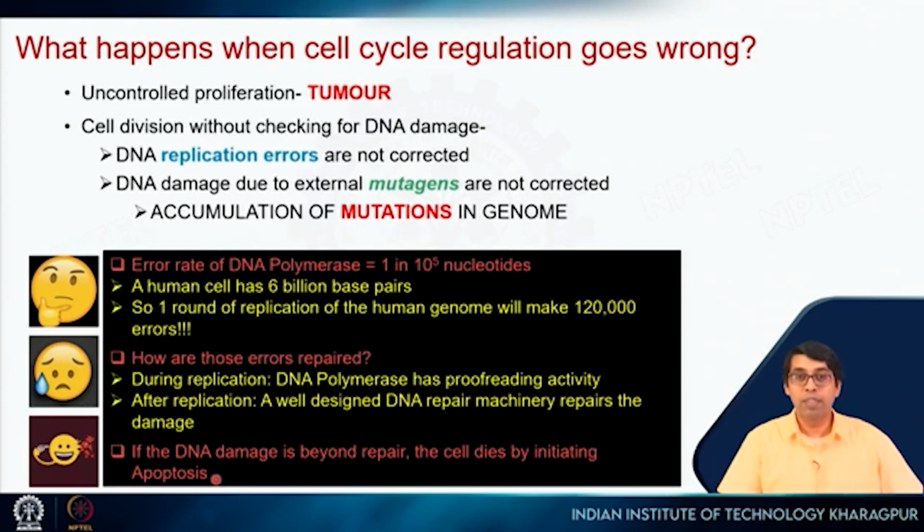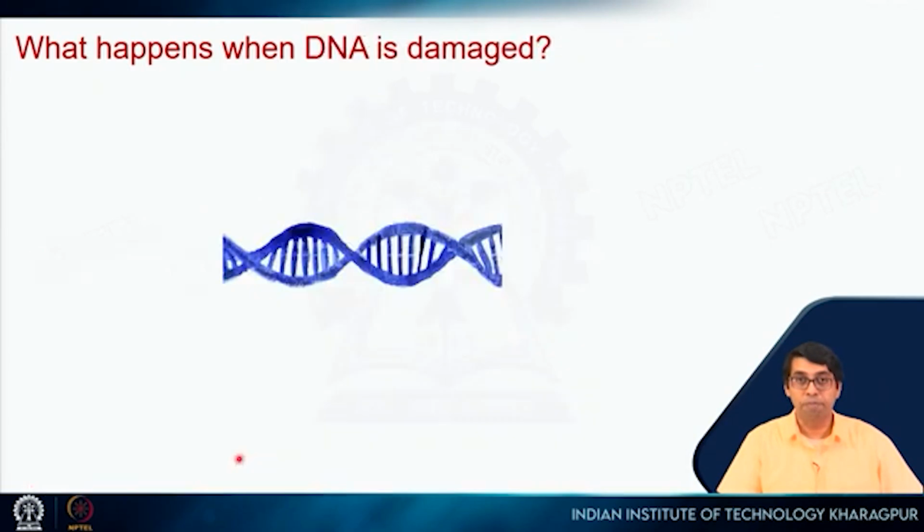So this is regulated cell death, right? Now, when both DNA repair and apoptosis fail, then we have a chance of cancer, right? So there are many checks and balances present in the cell which prevent cancer from occurring.